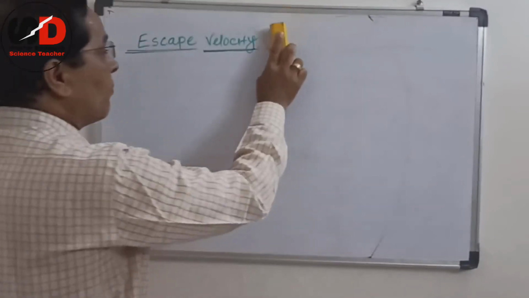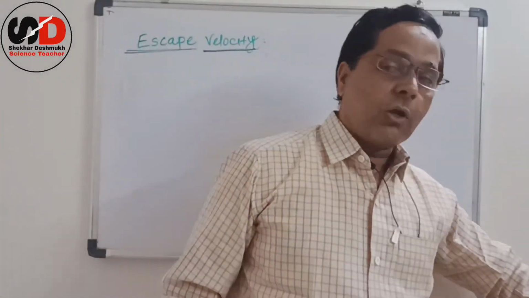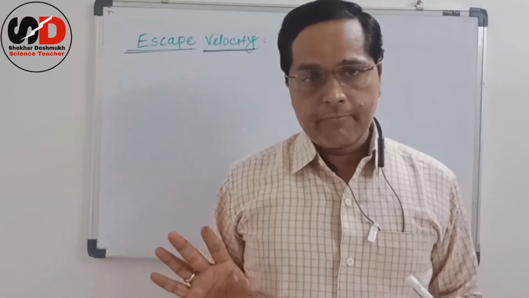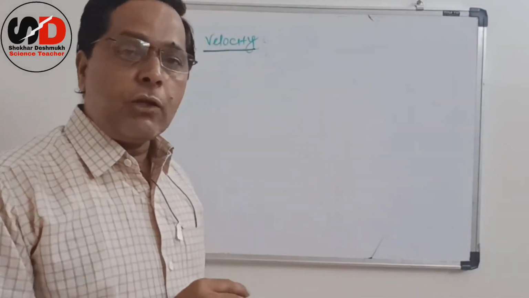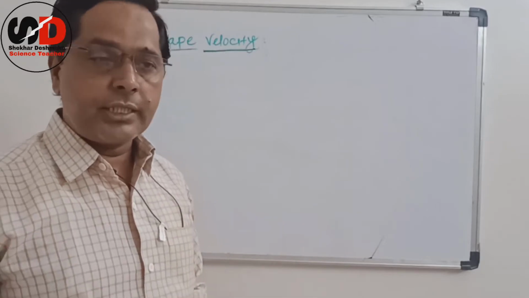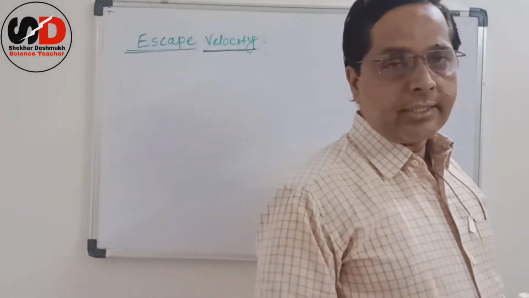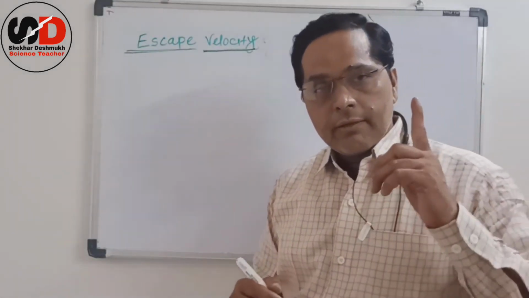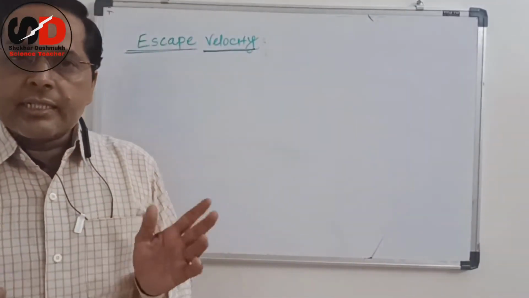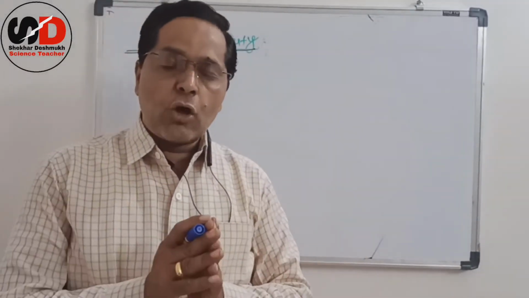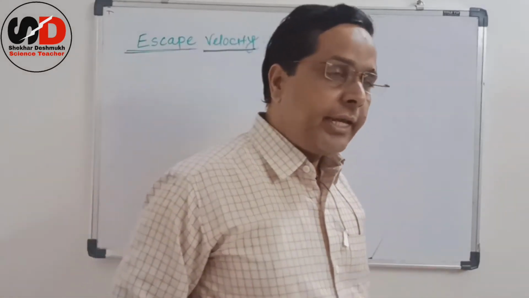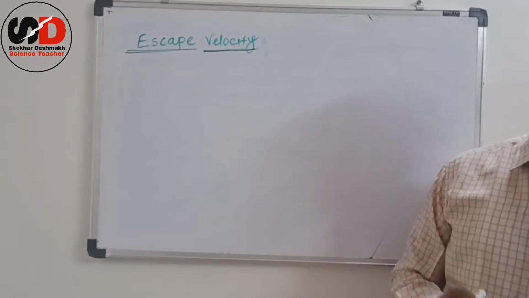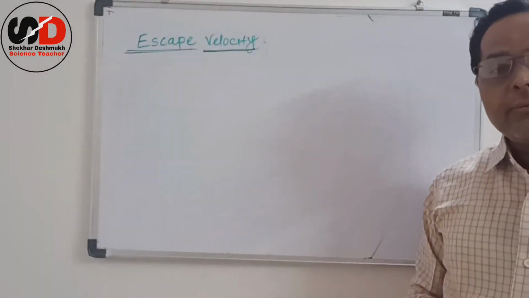Now we know that escape velocity is nothing but the initial velocity. So, to find the value of this initial velocity, this escape velocity, we use the law of conservation of energy. What is the principle of conservation of energy? We learned it in 8th or 9th standard. The total energy gets conserved. That means energy can neither be created nor destroyed. We can only convert one form of energy into another form. So that is nothing but the law of conservation of energy.